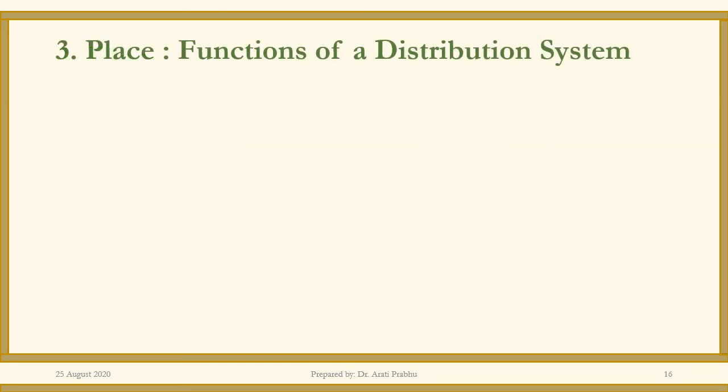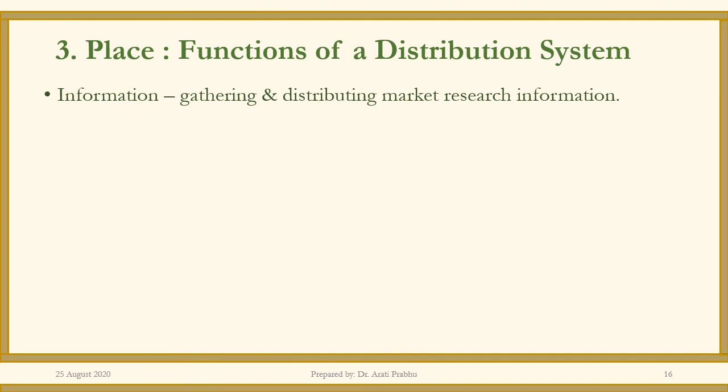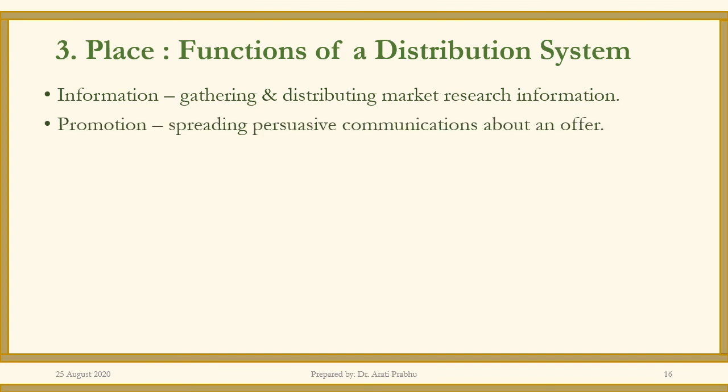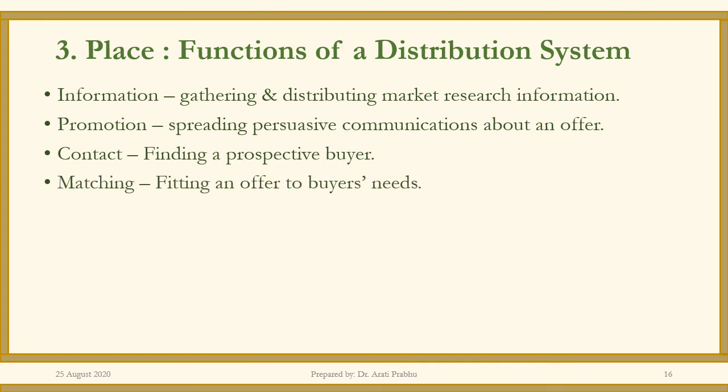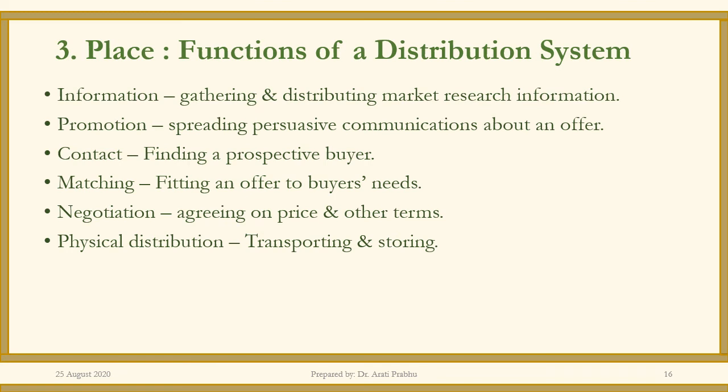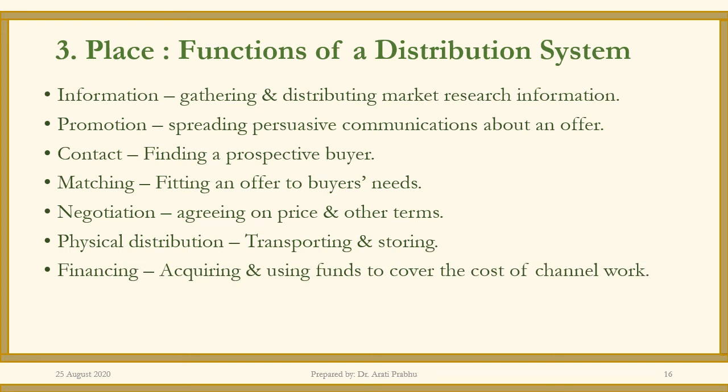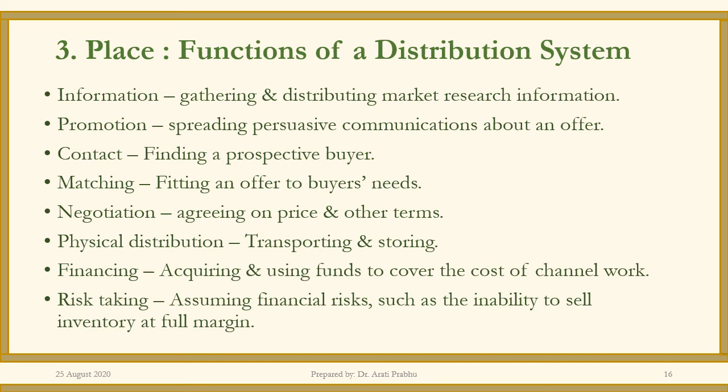Now when we talk about place, there are various functions of the distribution system. For example, giving information about the product and service, promoting products and services, contacting, finding, prospecting, soliciting new customers, matching the needs of the customers to the end product, negotiating on behalf of the company for the best possible price, actually physically distributing, which is transportation and storage, financing, giving options of financing, and risk taking, so insurance.